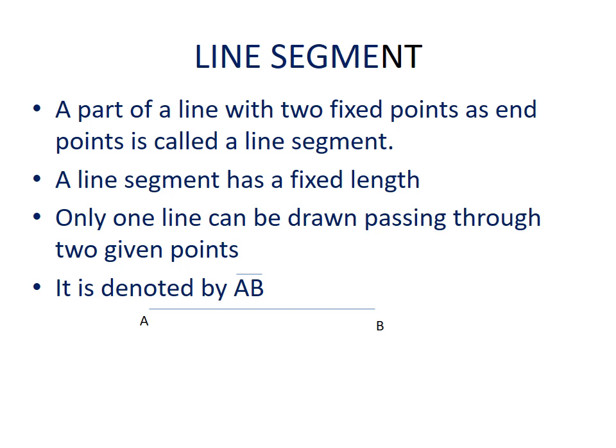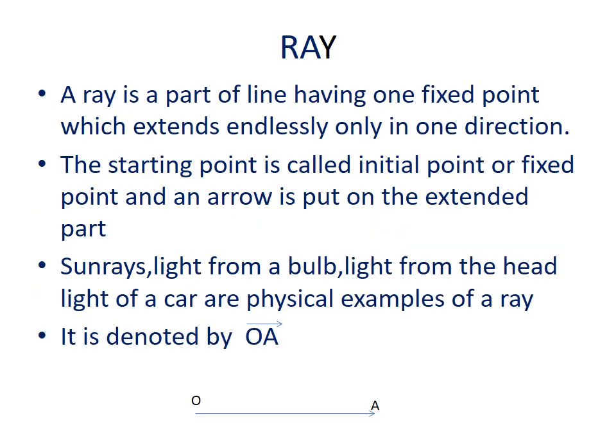We can measure the length of a line segment and it is denoted by line segment AB. Note that only one line can be drawn passing through 2 given points.